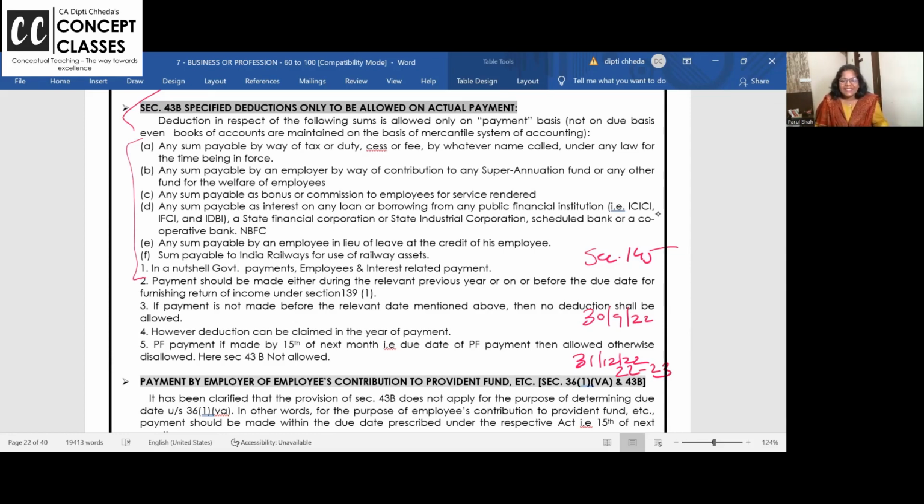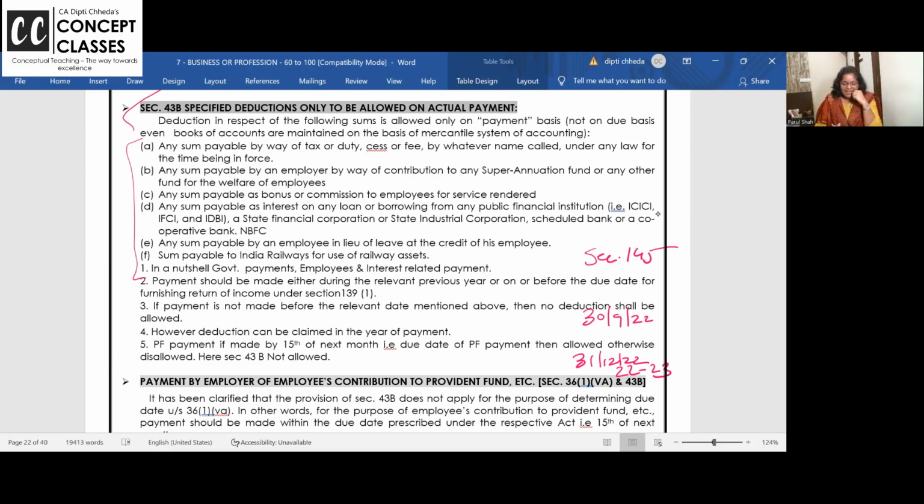Understood? If any expense is due in March, make sure you pay it before the due date of filing the return. Otherwise, it will be disallowed under section 43B. Again, then it will be allowed. When will it be allowed? It will be allowed in the year when you claim it.